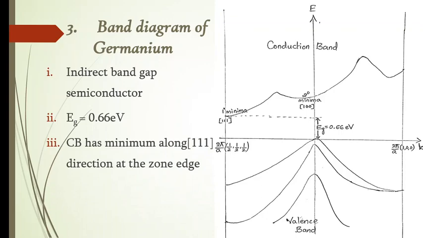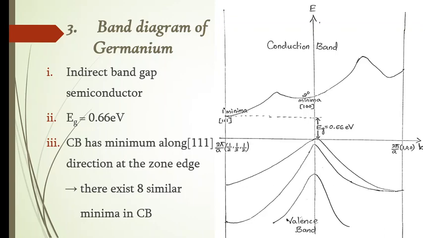So next, coming to the details of the conduction band. The conduction band has its minima along the 111 direction and it is located at the zone edge, as you can see on the left side of the diagram. That is the primary minima. Then again, based on the direction, we have similar 8 minima in the conduction band.